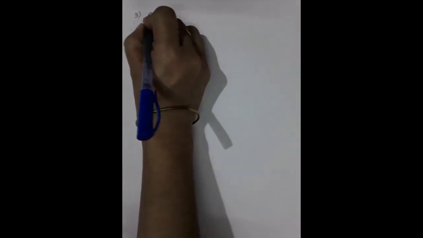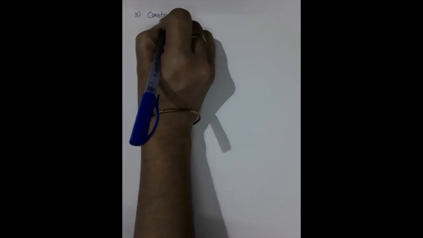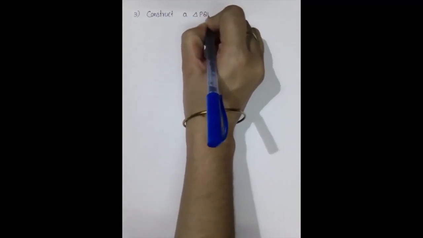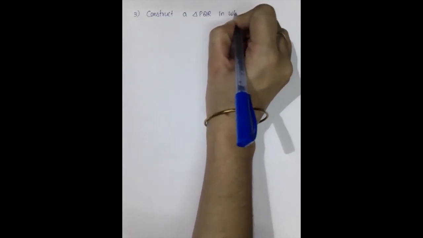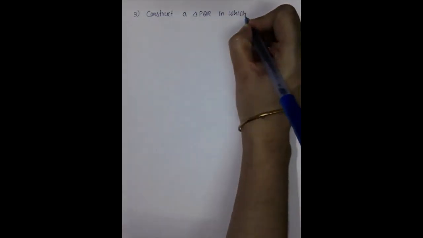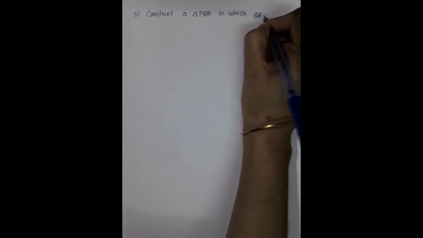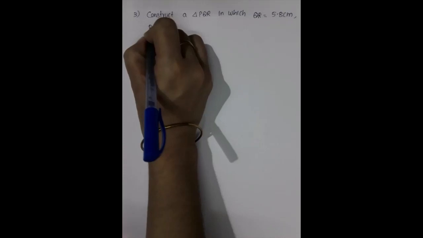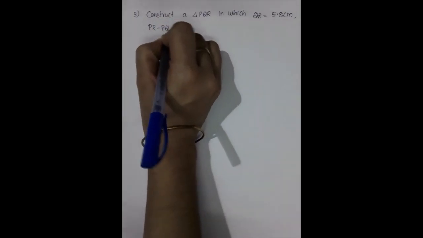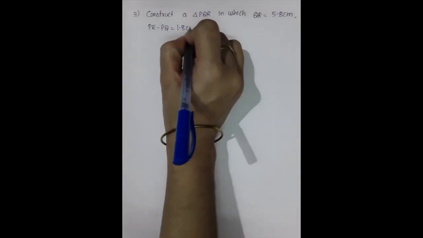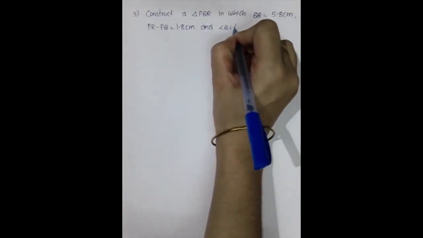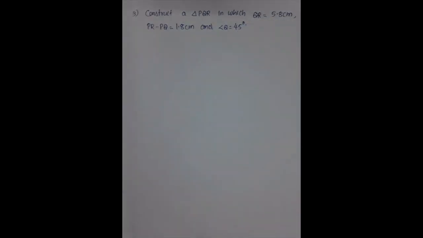Please write down. Construct a triangle PQR in which QR is equal to 5.8 centimeter, PR minus PQ is equal to 1.8 centimeter and angle Q is equal to 45 degree. So what you have to do is draw first what?